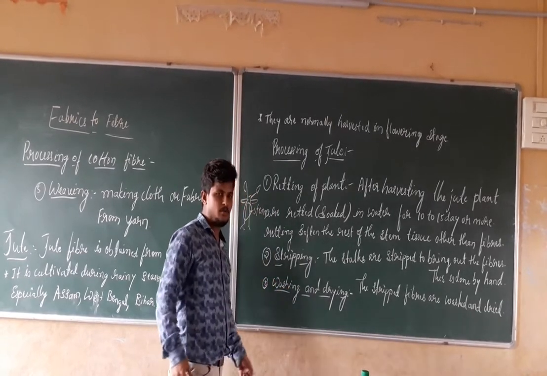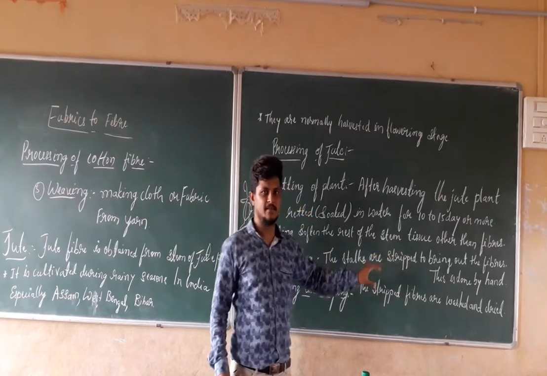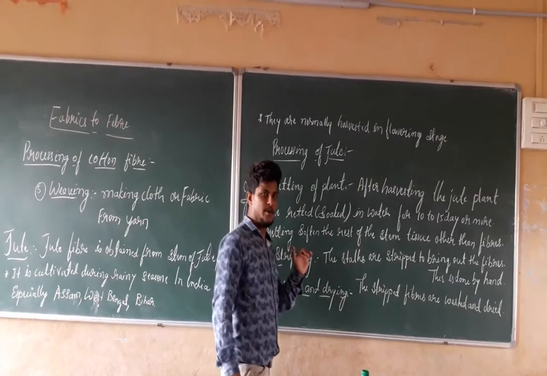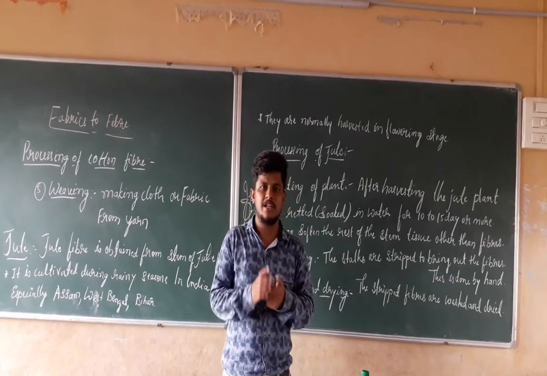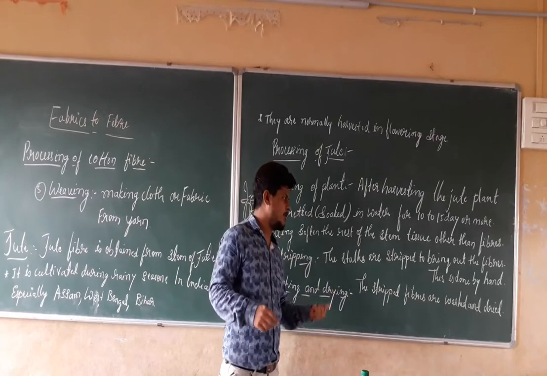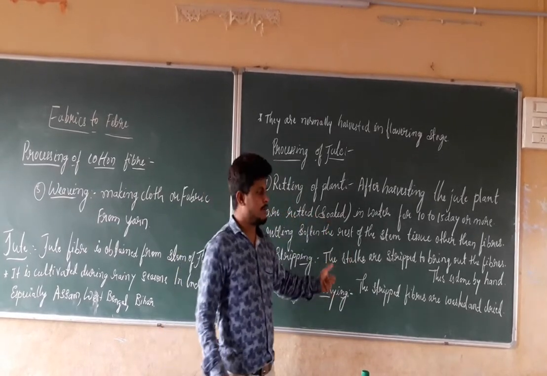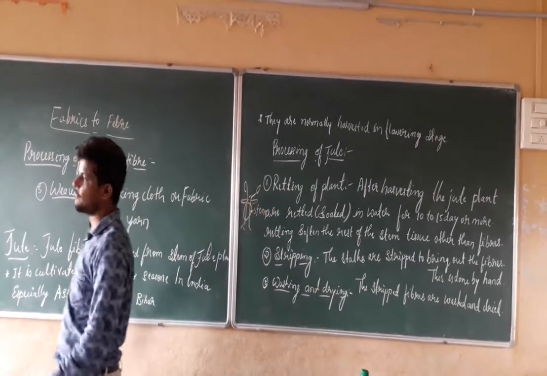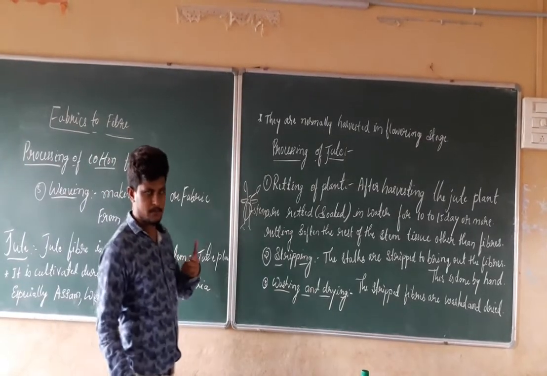At the last step, we do washing and drying. Since jute fiber may contain impurities, we have to clean that jute fiber so that it becomes clearer and cleaner and doesn't contain impurities. After that, we have to dry it. These are the steps followed for the processing of the jute plant, and these 5 steps are followed for the processing of the cotton fiber. These are 2 of the natural fibers.